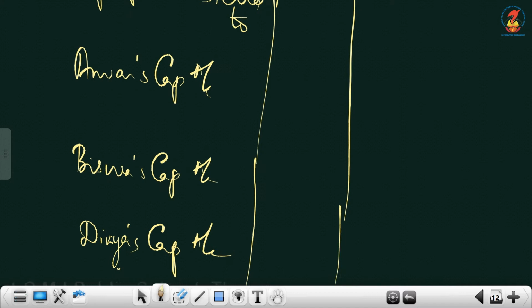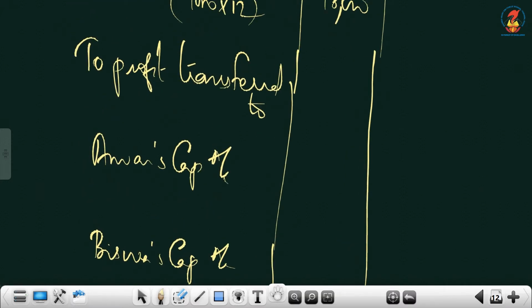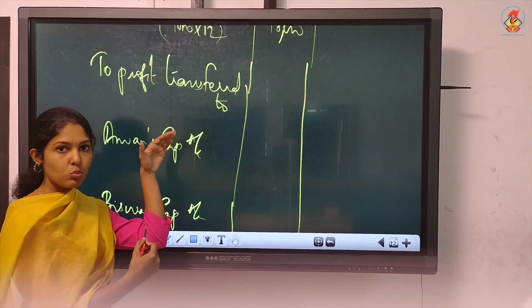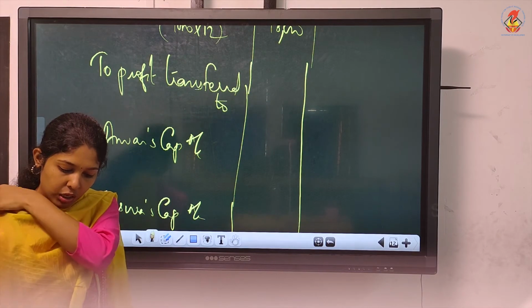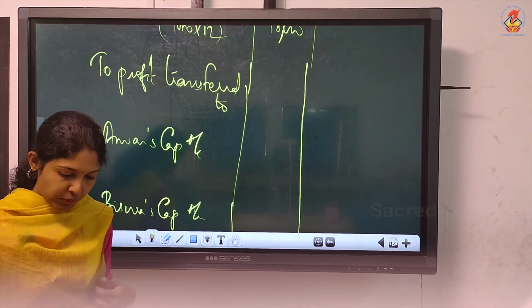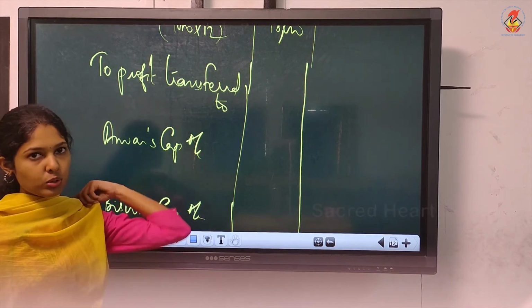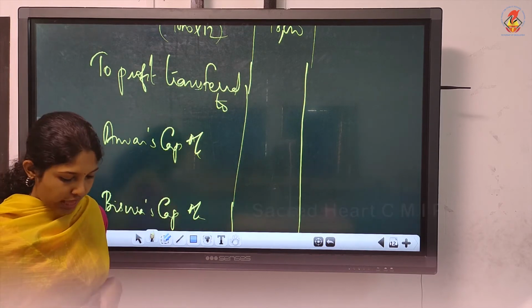So the balancing figure here is 1,32,000, and that 1,32,000 will divide between these three in the given ratio, that is 3 is to 2 is to 1. That's the ratio given. So we'll divide 1,32,000 in 3 is to 2 is to 1 ratio.